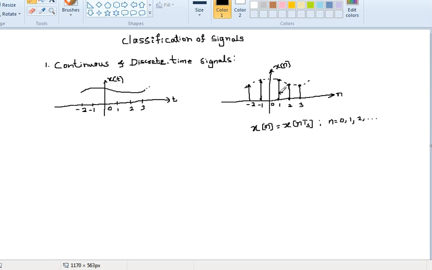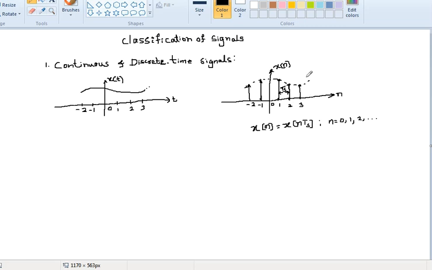The value of n can be 0, 1, 2, and so on, so it indicates x of 0, x of 1, x of 2, and similarly the negative values also.